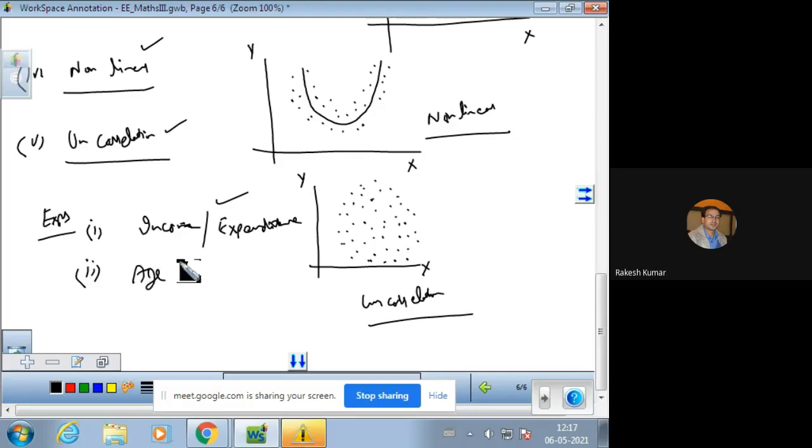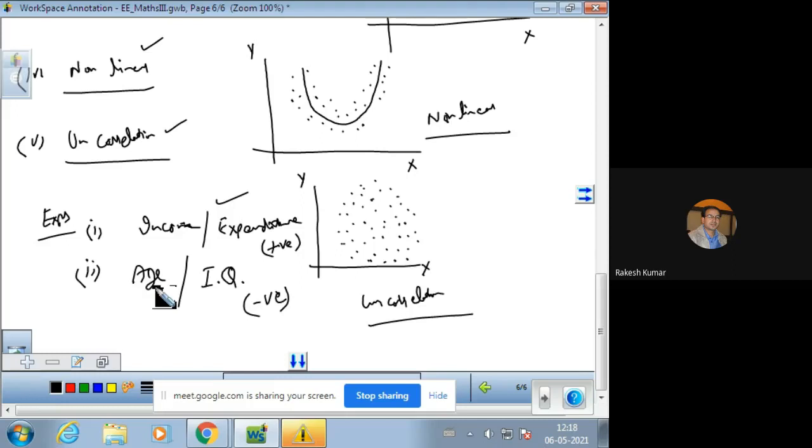The second important example is age and IQ, intelligence quotient. As age increases, the intelligence quotient decreases. So we can say that the correlation in this case is negative. So this is the case of positive correlation, and this is the example of a negative correlation.